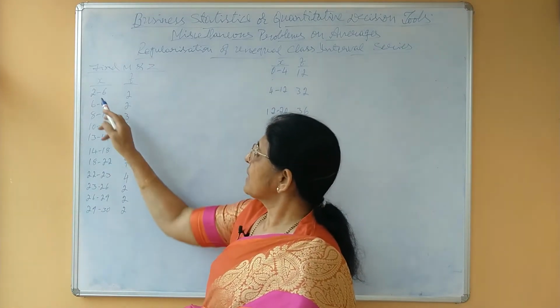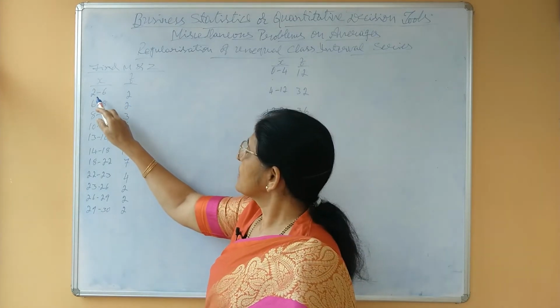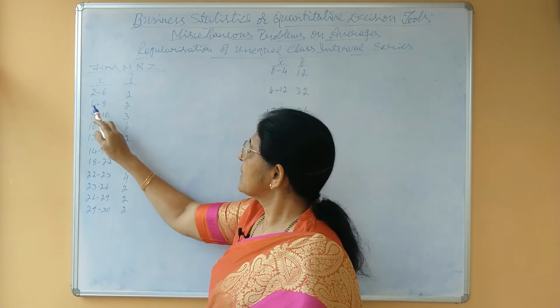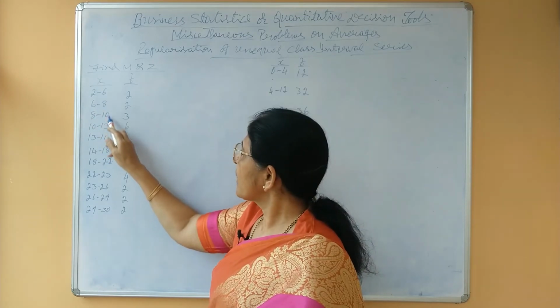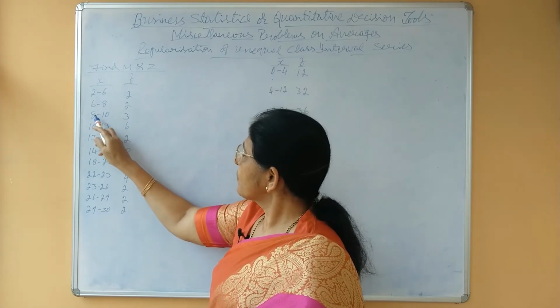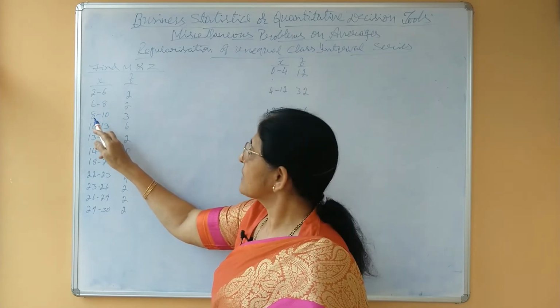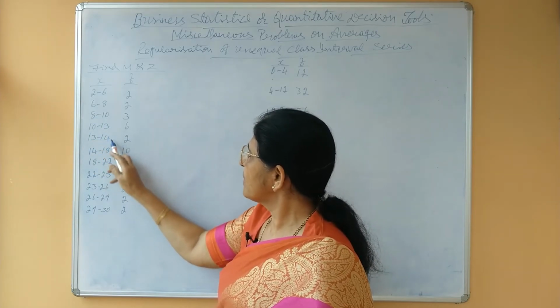Now if you take 4 as common class interval, then the classes must be 2 to 6, then 6 to 10, that is 6 plus 4. Here if you combine these two, then we will get 6 to 10. Then if the class interval is 4, next class must be 10 to 14. We have to combine these two.